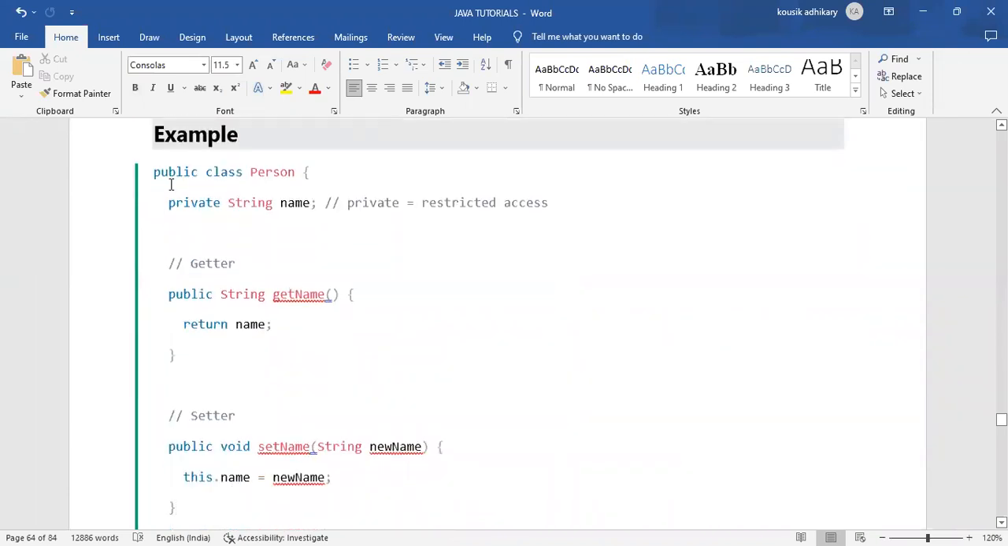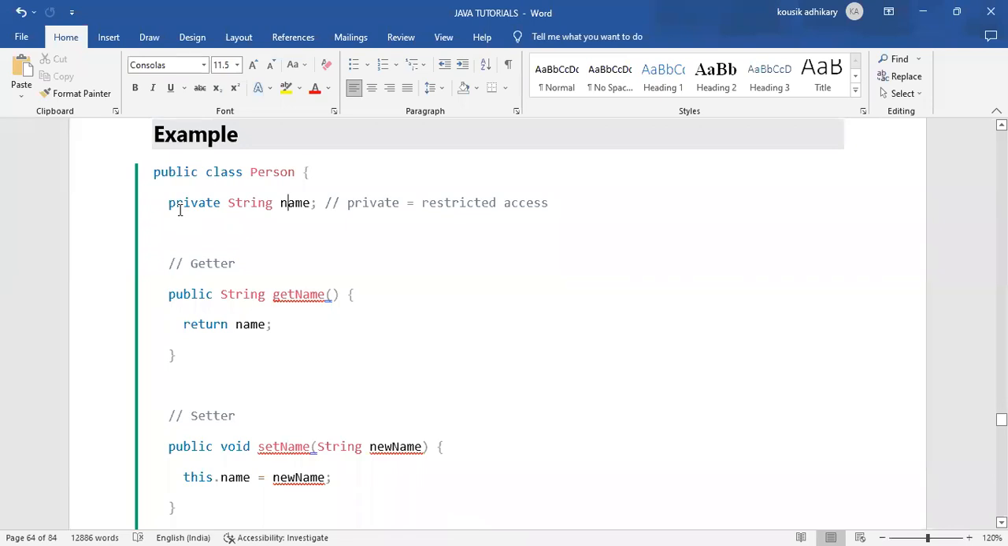This is the normal class we have created. When you are doing encapsulation, you need to declare a variable that you don't want to show to the user as private. So we have declared a String type variable named name, I haven't given any value to that name, and I have declared that variable as private.